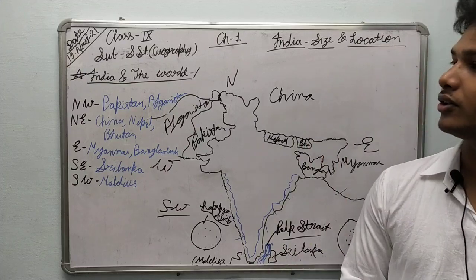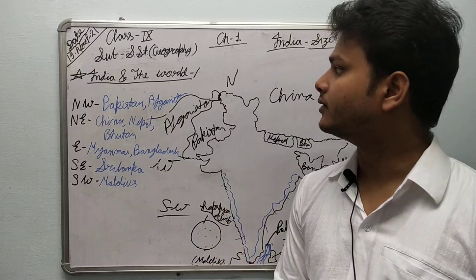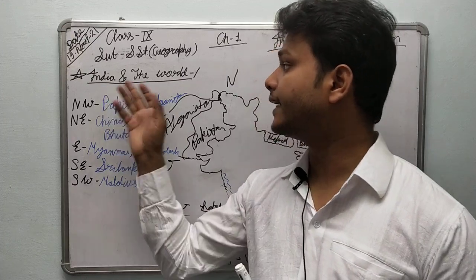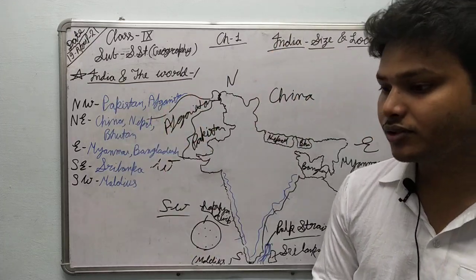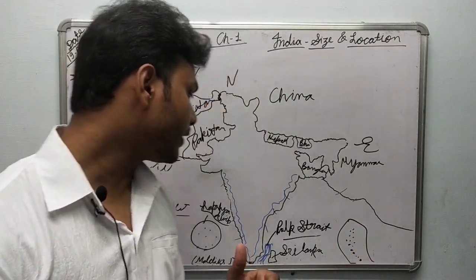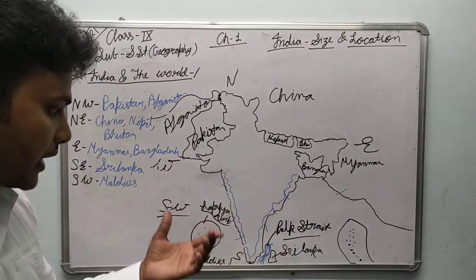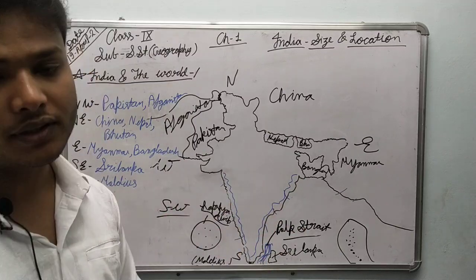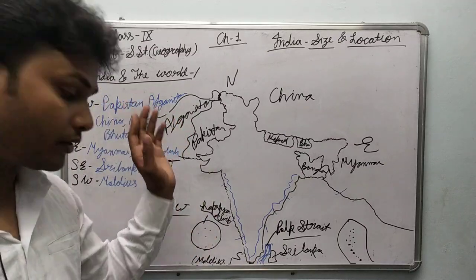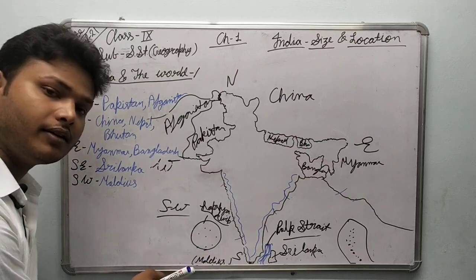I hope all these topics are clear to you today. So let's recall it first, and then we will close the class. So today we have discussed India and the world, how India is connected to the other parts of the world. As you can see, the Western Ghat and the Eastern Ghat lie in the Indian Ocean, which help India to connect to the other parts of the Asian countries, and also to the European countries, and also to North Africa, because North Africa lies here approximately.